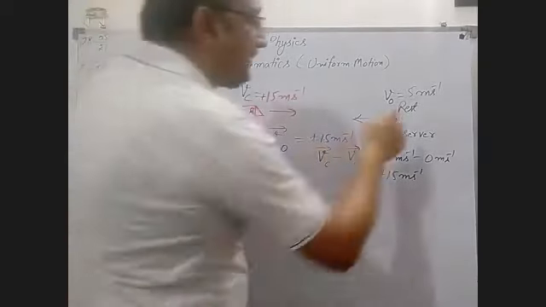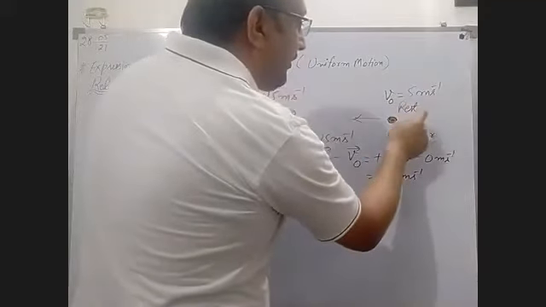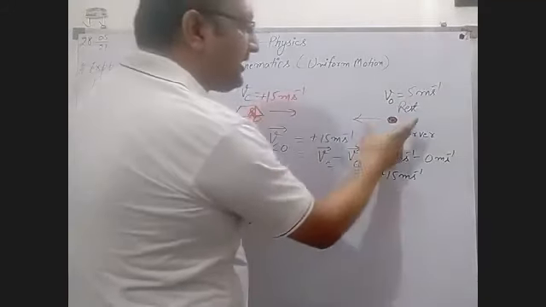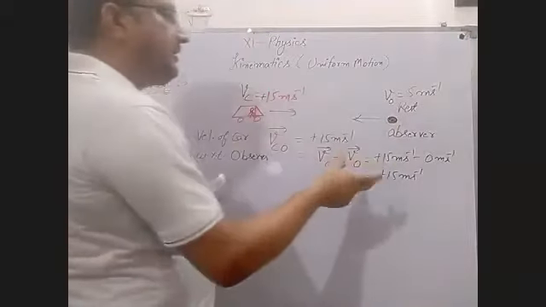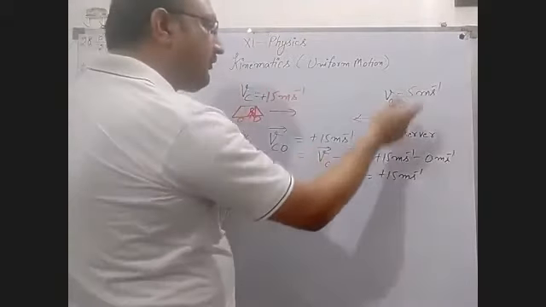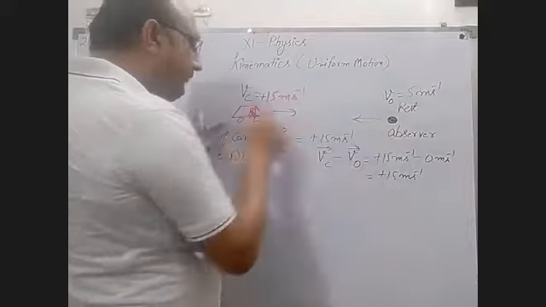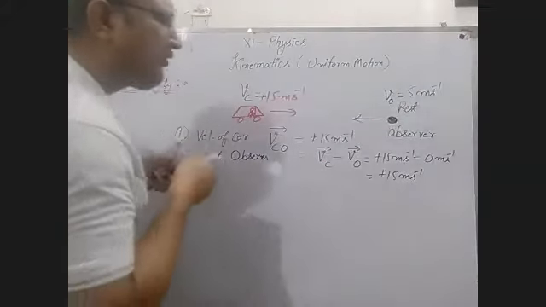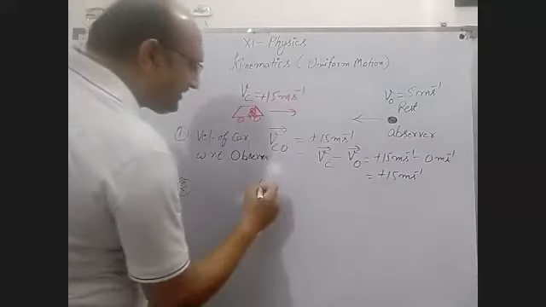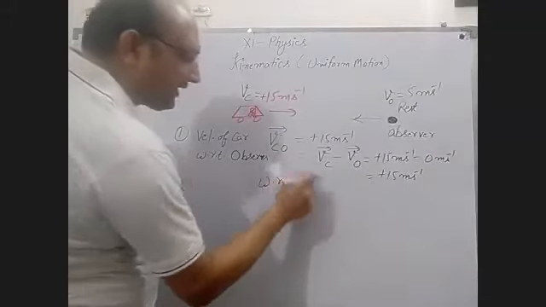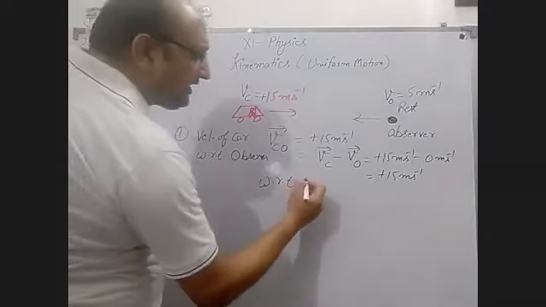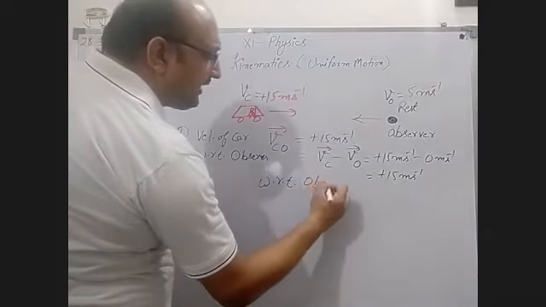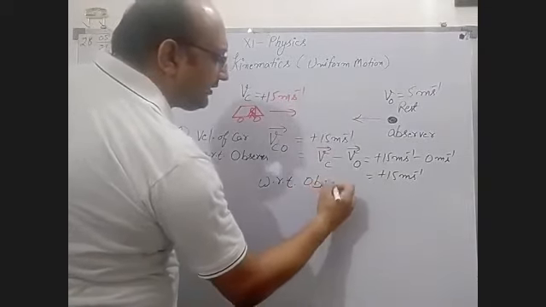One, what is the velocity of the car for the observer, and what is the velocity of the observer for the car?